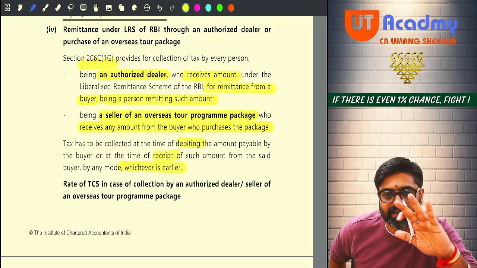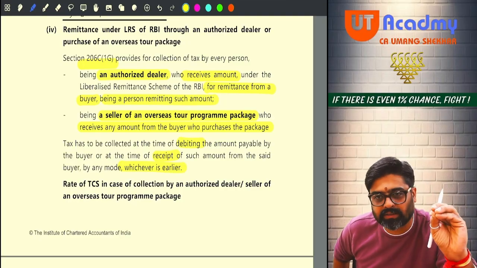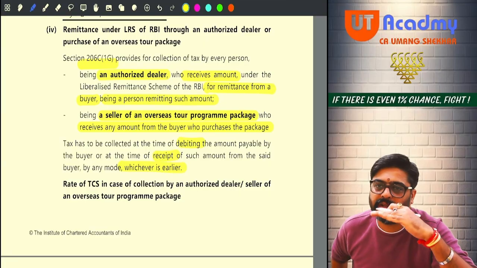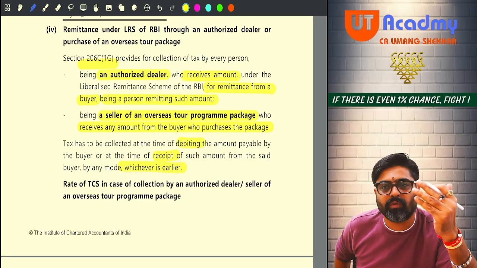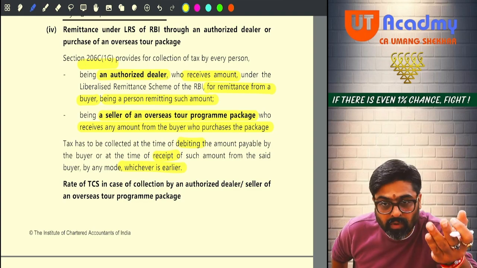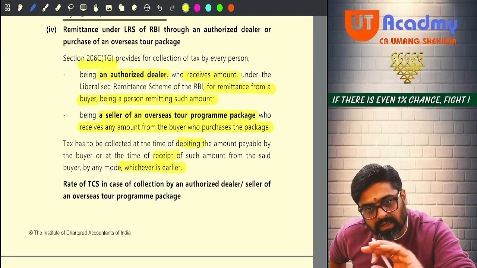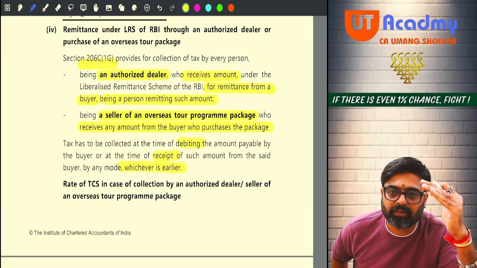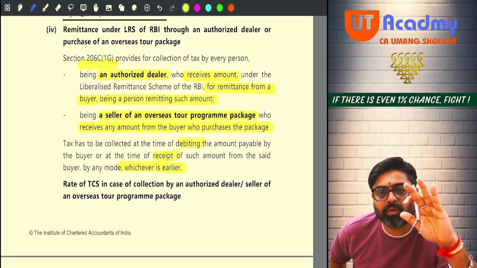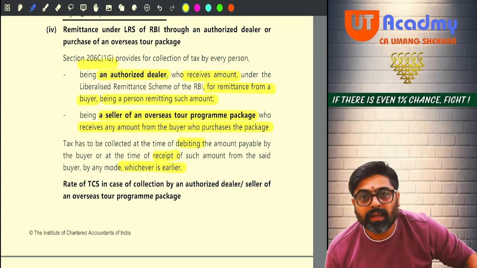Understanding? So they are trying to make the language complicated, but this is not complicated at all. You are using your income to buy a foreign tour package. That foreign tour operator will charge TCS from you, along with the foreign tour package amount. The authorized dealer who is going to give you the foreign currency to remit outside India will also charge TCS from you, and along with that TCS you are supposed to give the amount to that authorized dealer. Then the amount will be given to you.